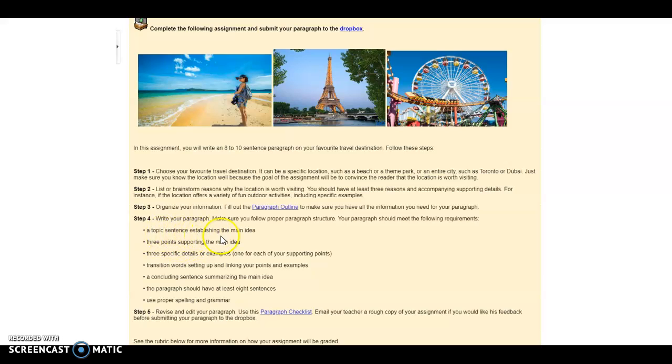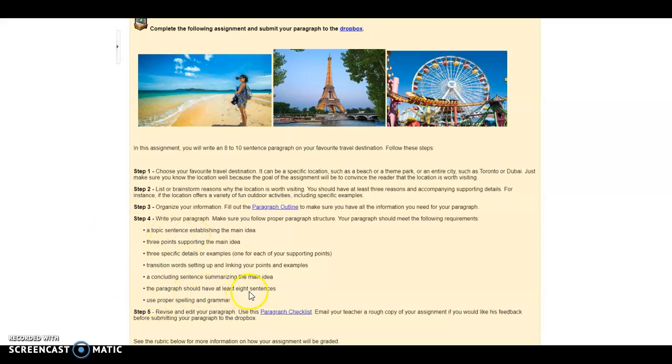So, for example, if you establish Toronto as your favorite place to visit, and that's your main idea, well, you're going to have at least 3 supporting reasons and then examples to back up those reasons in your body paragraphs. Make sure you use transition words to link your points and examples. And then, of course, have your concluding sentence, which goes back and summarizes that topic sentence, but in different words.